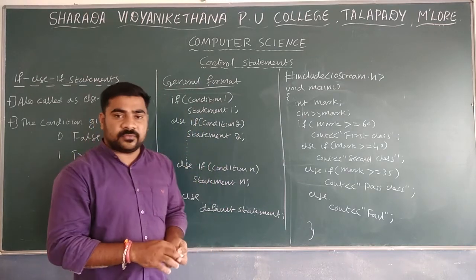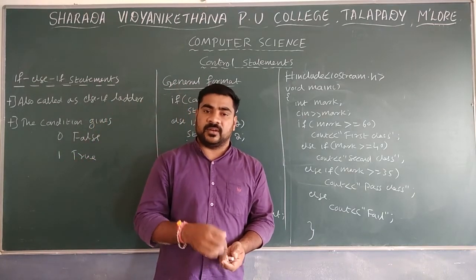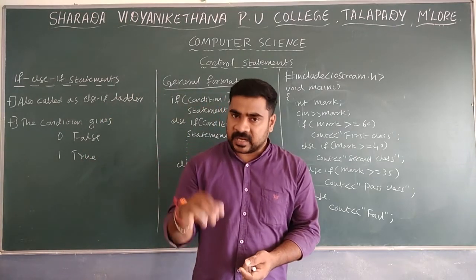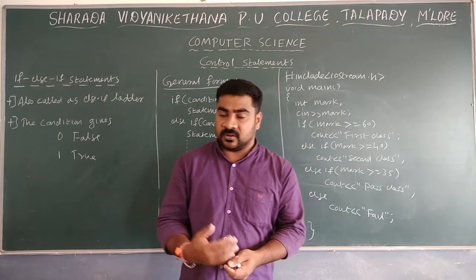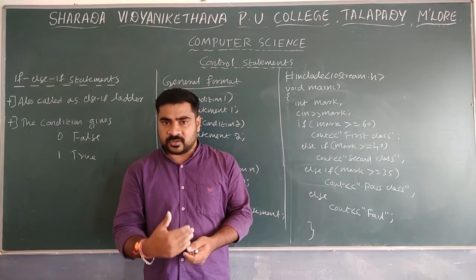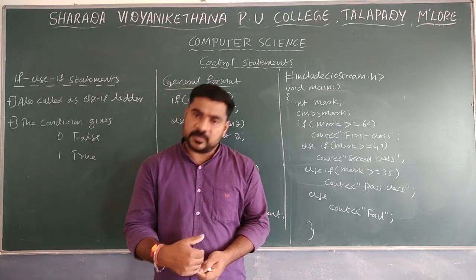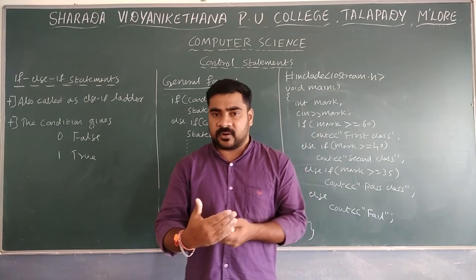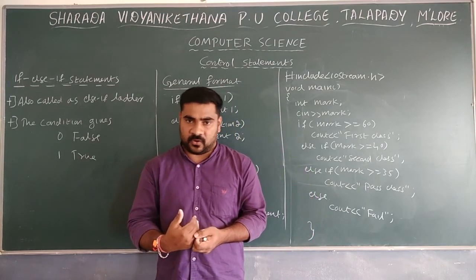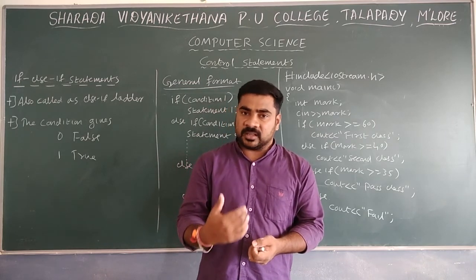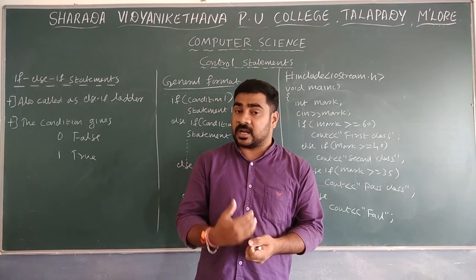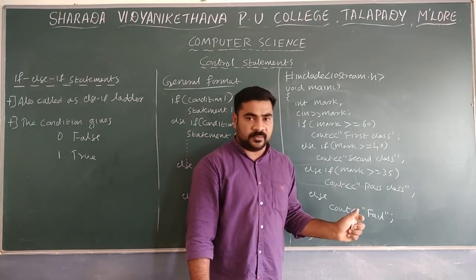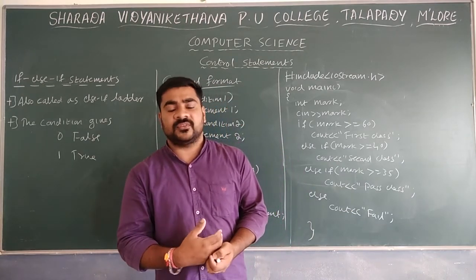So this is the else if ladder. Mainly, first you check condition 1. If condition 1 is true, then statement 1 is going to execute. If it is false, check condition 2. If condition 2 is true, execute statement 2. If condition 2 is false, go to the next condition. Like that, it keeps checking the conditions again and again whenever they are false. Finally, when all the conditions are not satisfied, it moves to the default statement. Here, the default statement is fail.